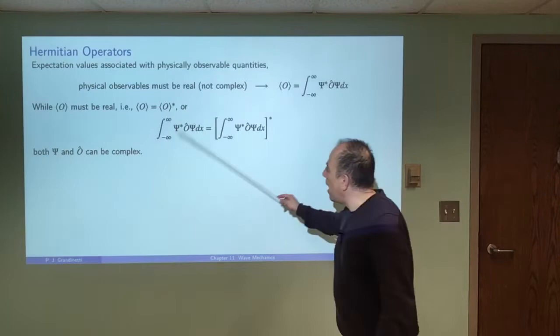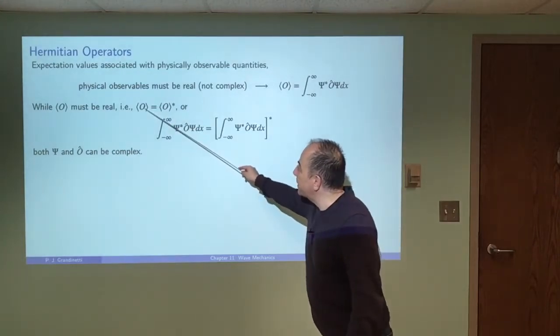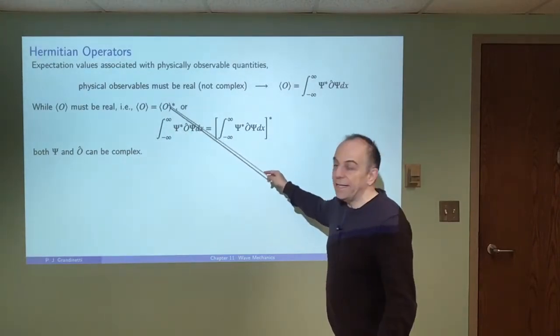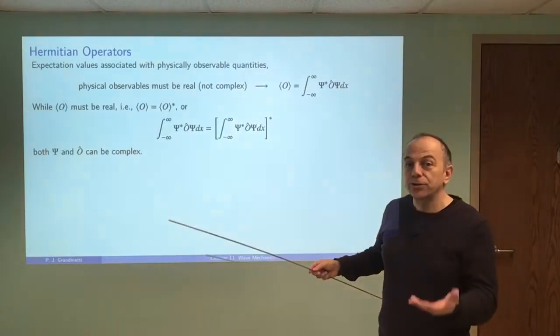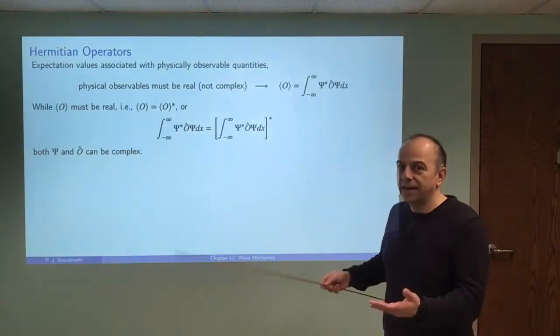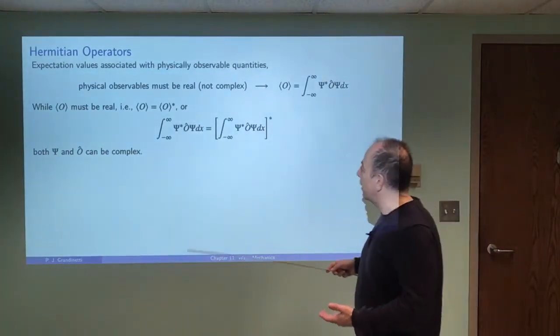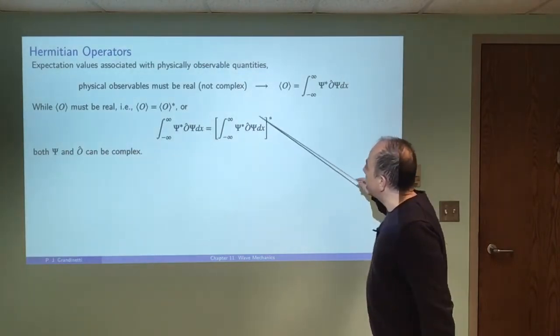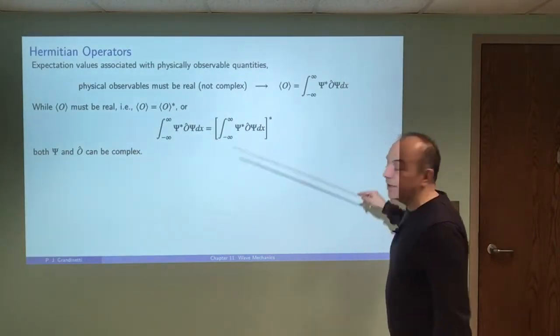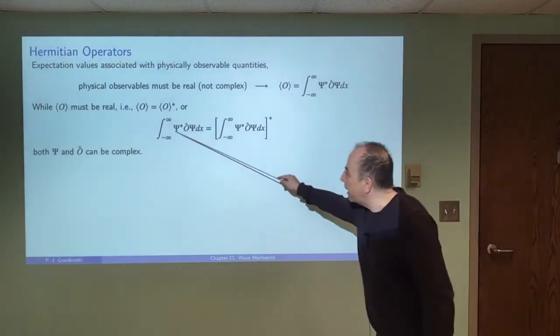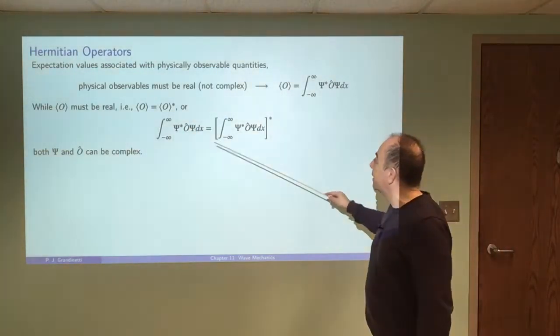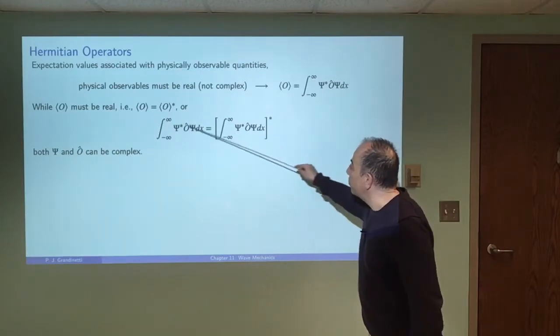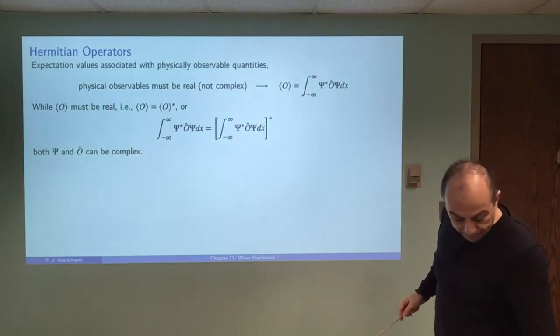So we require that the expectation value is real, meaning that it has to be equal to its complex conjugate, right? And that's true for any real number. And so that means that this integral here has to be equal to the complex conjugate of the same integral. So the quantities in here could all be complex, but these two have to be equal to each other.